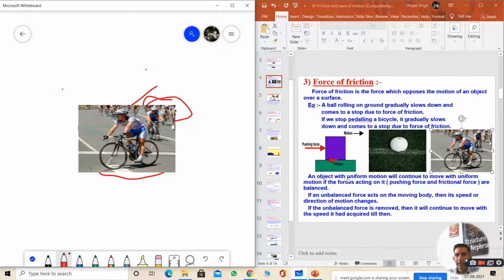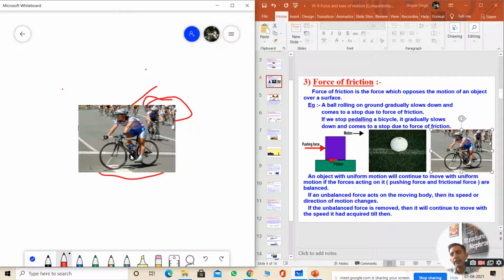And next, an object with uniform motion will continue to move with uniform motion if the forces acting on it are balanced. Means pushing force and frictional forces are balanced. Let us understand this with the bicycle example. Whenever this person is pedaling this bicycle continuously, then the pushing force and the frictional force are equal, then it will not stop.